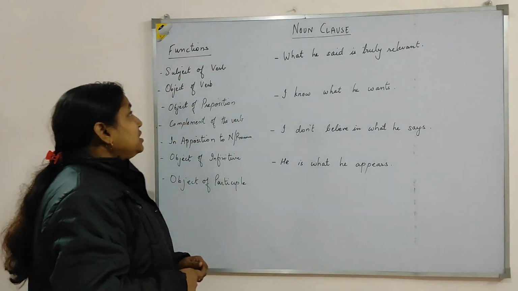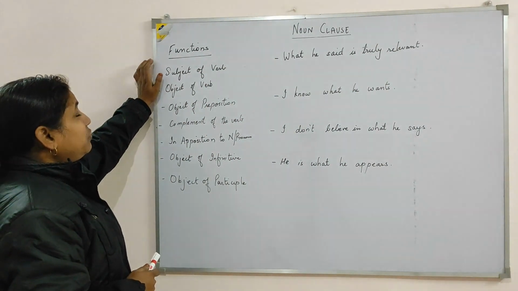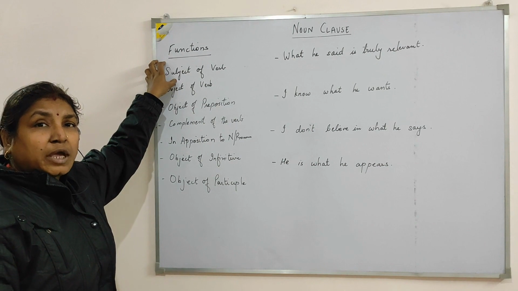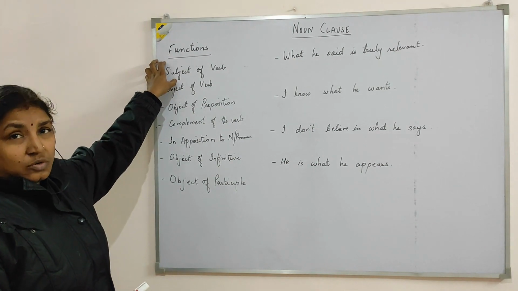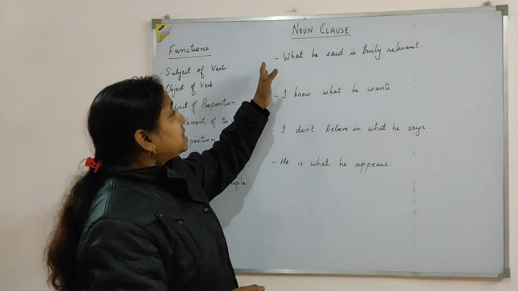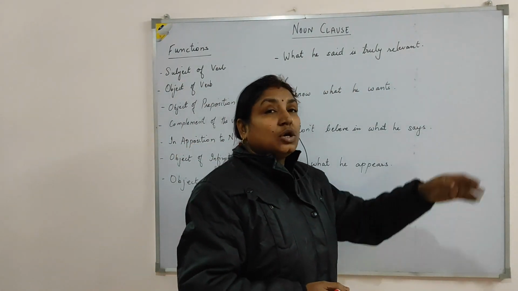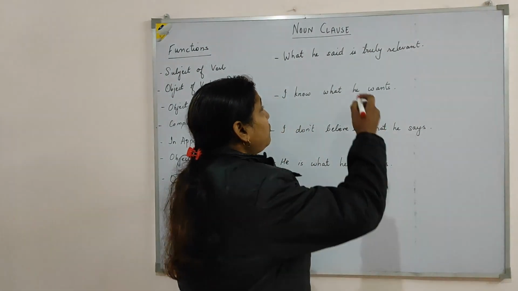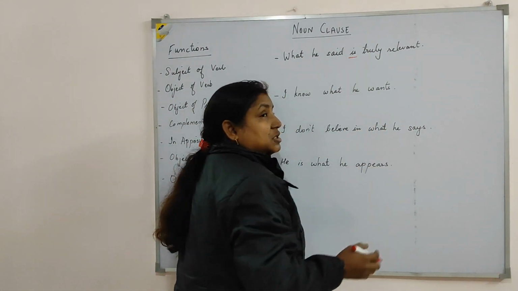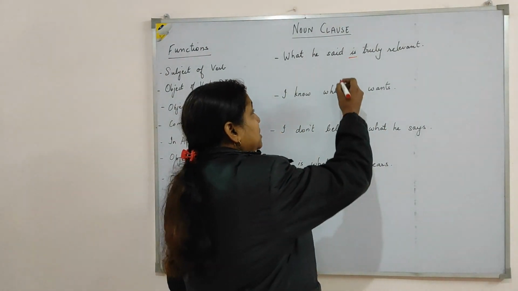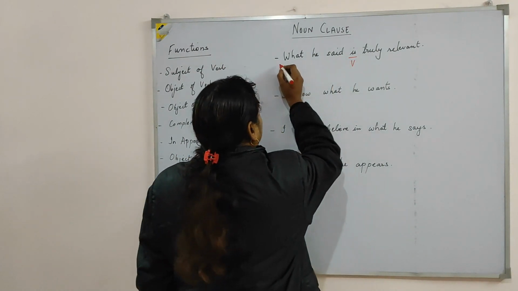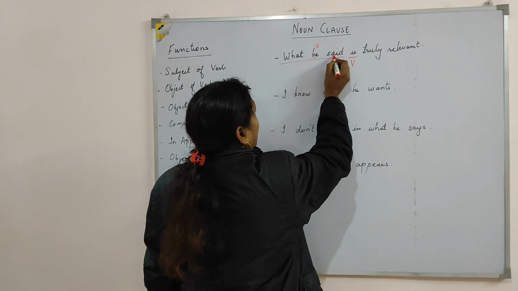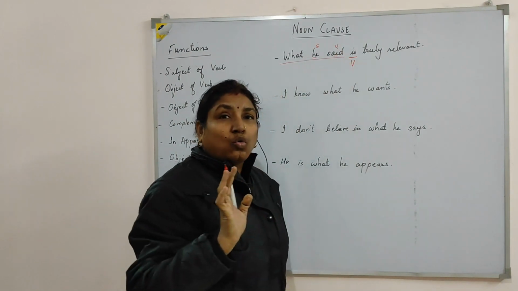Beginning with the first thing that we have to study, the function of the noun clause where it acts as a subject of the verb. Look at this sentence: What he said is truly relevant. So first of all, let's pick out the finite verb. This is the finite verb present in the sentence, and this part, what he said, you can see it has a subject and a verb of its own.